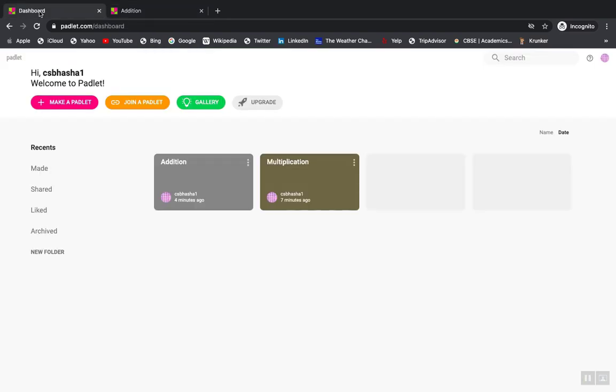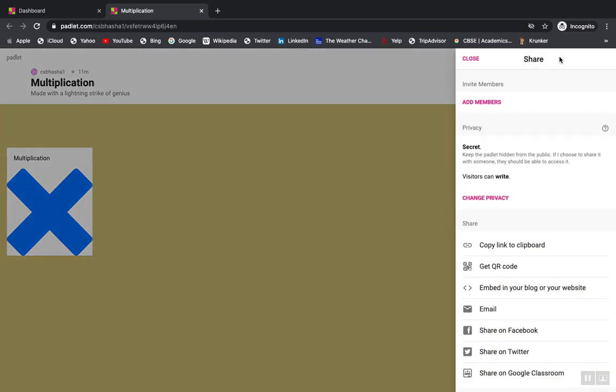So this is one thing. The second thing is, once you have the dashboard ready with you, these are the connectivity options of the Padlet I've already told you about. Now apart from that, what else can I do with my Padlet? Suppose this is a multiplication Padlet which I would like to share with my students so that they can see my presentation. So I'll go to the sharing option. All right, I have so many options. Now I don't want anyone to make changes into my Padlet. I just want them to see and explore whatever I've created for them.